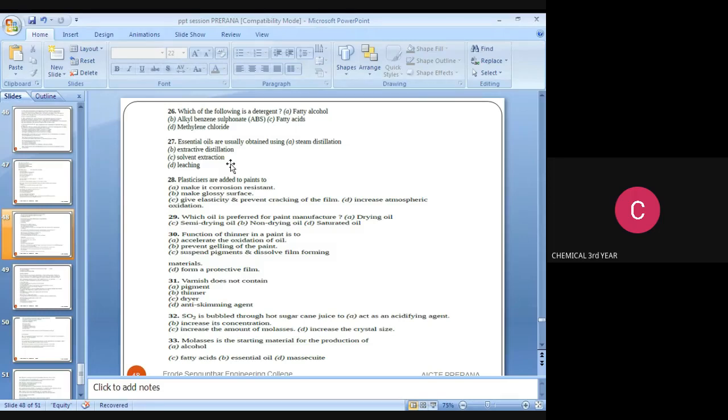Next, we move on to the next question. Plasticizers are added to paints to: make it corrosion resistant, make glossy surface, give elasticity and prevent cracking of the film, and the fourth option, increase atmospheric oxidation. So the answer is C, that is, give elasticity and prevent cracking of the film.